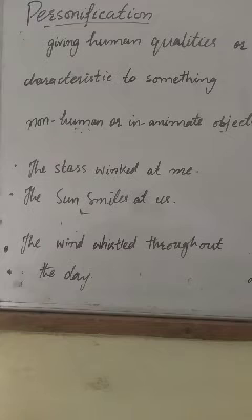Okay, but these qualities, winked, smiled, whistle, these are the qualities of humans. Humans can do it. Humans can wink, humans can smile, humans can whistle. So human qualities are given to non-humans or inanimate objects or ideas. So this is known as personification. Okay, so here we have discussed two poetic devices, alliteration and personification.